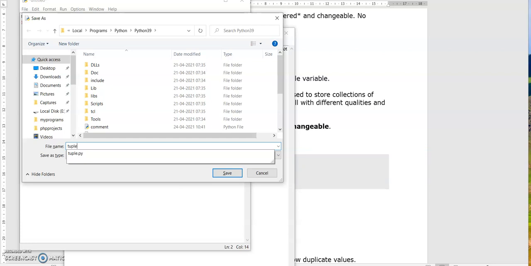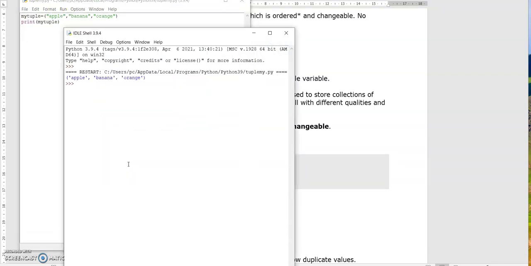Save it as tuple my dot py. Save with whichever name you want, but the extension should be .py. Now I got the output as apple, banana and orange. I have written to print the tuple apple, banana and orange, and I got apple, banana and orange.